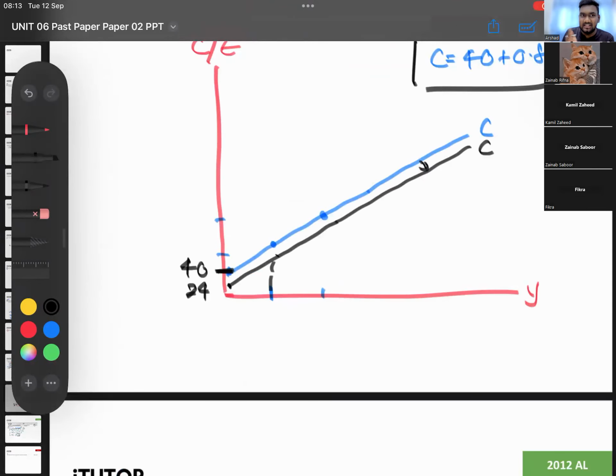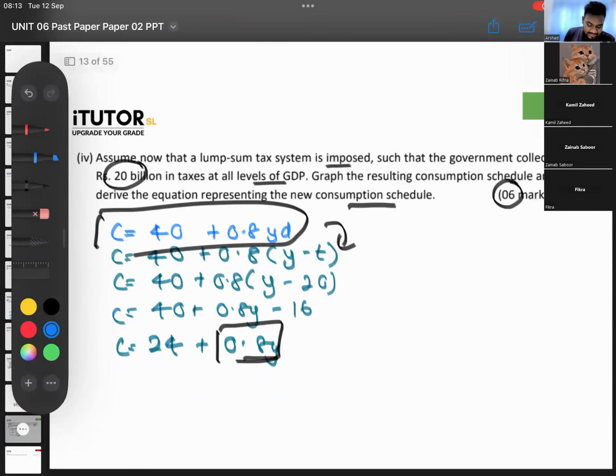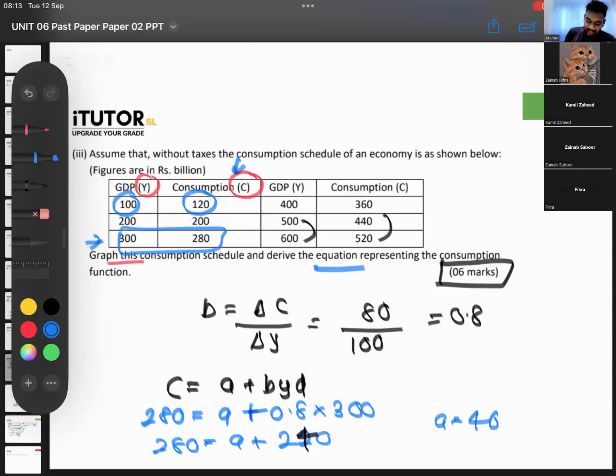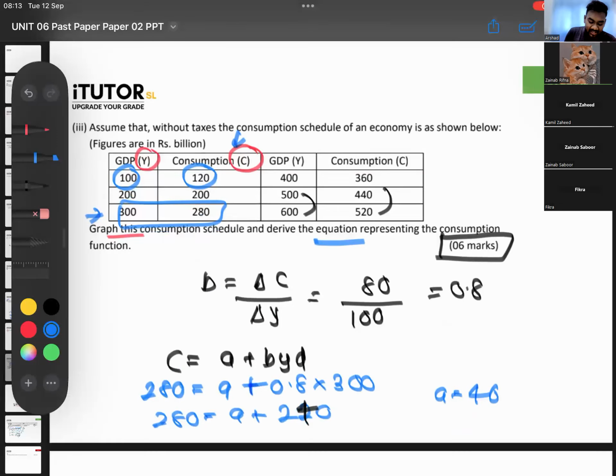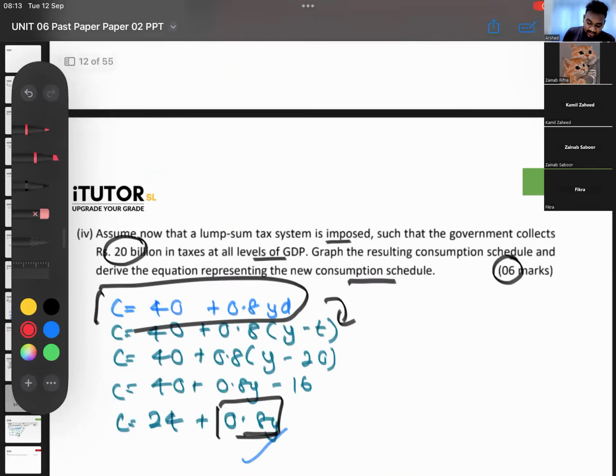Either you can show it in the same thing, or you can show it on a different graph. You can do that. If not, what you can do is, you can then come up with the equation, and if you want, come up with the new schedule, guys. So this is for this equation. So now if the Y is 100, 200, 300, 400, and all of that, how much is this? It's very easy, guys. The same numbers.